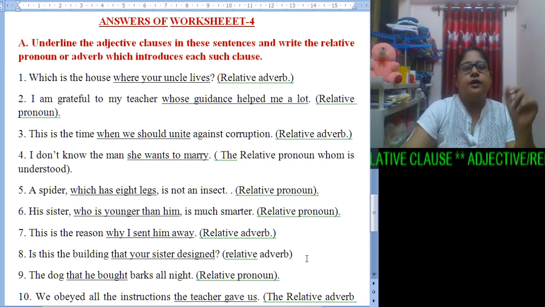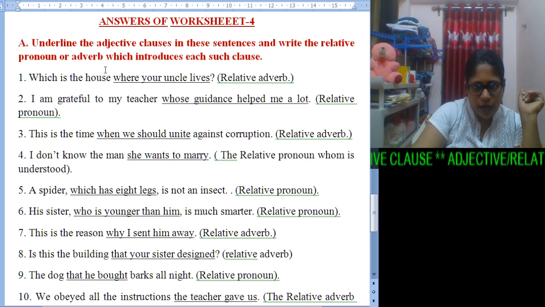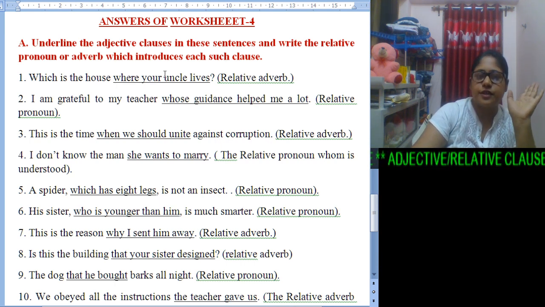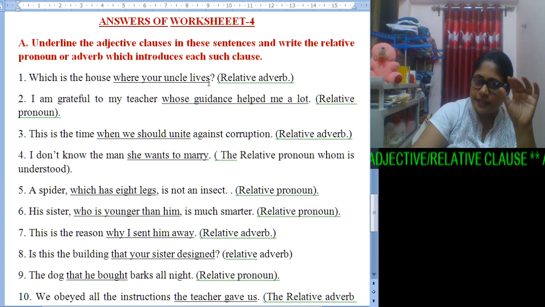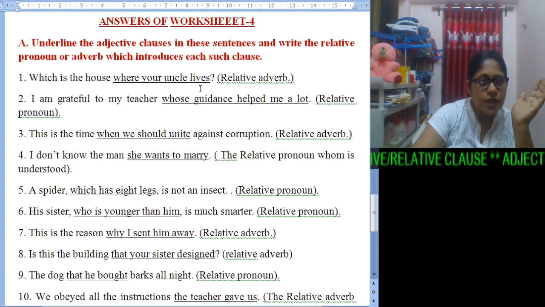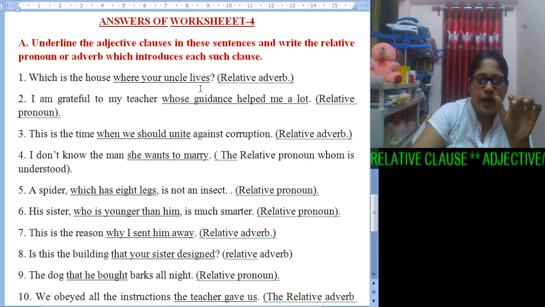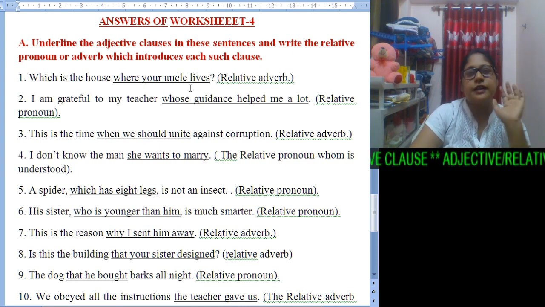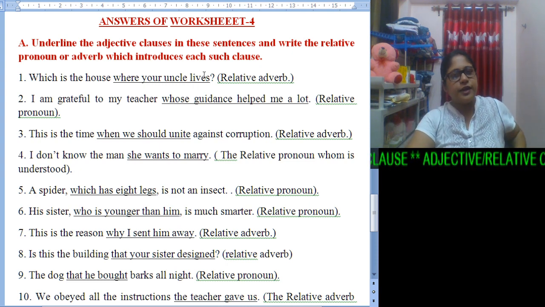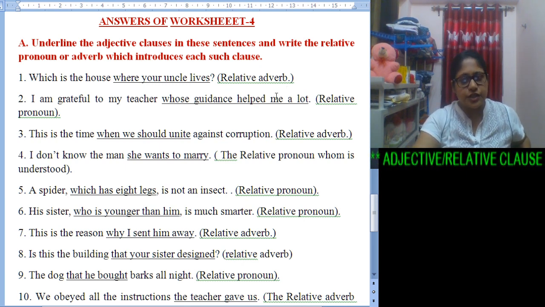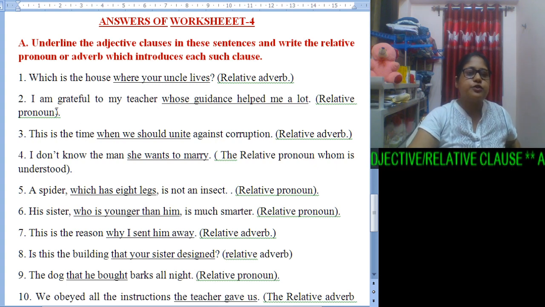Now, the first sentence: Which is the house where your uncle lives? Where your uncle lives is the subordinate clause, and this part deals with place. So whenever it deals with place, it will definitely be a relative adverb that introduces the adjective clause. Now let us come to the next one.